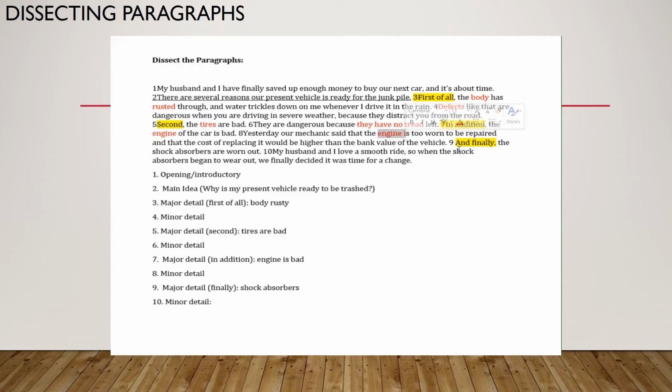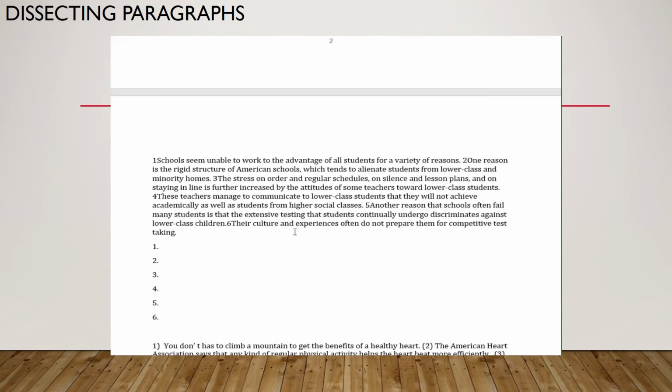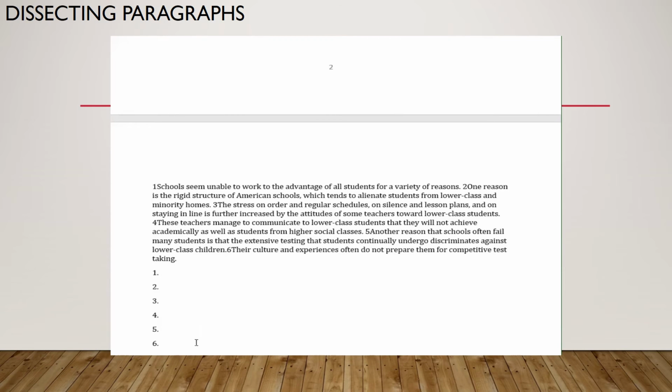Sentence 9 is a major detail. And finally, notice that transition, but it also talked about how the shocks were worn out. And sentence 10 is a minor detail to sentence 9 because it gave more information about the shocks. Okay? Let's dissect this next paragraph. Schools